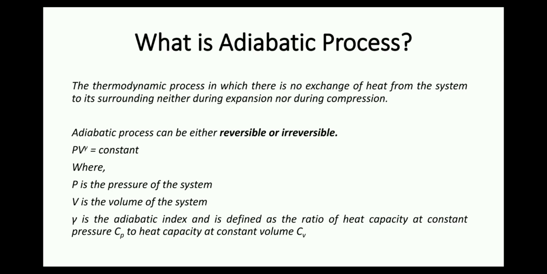Adiabatic process can either be reversible or irreversible. PV^gamma is equal to constant, where P is the pressure of the system, V is the volume, and gamma is the adiabatic index, defined as the ratio of the heat capacity at constant pressure Cp to the heat capacity at constant volume Cv.